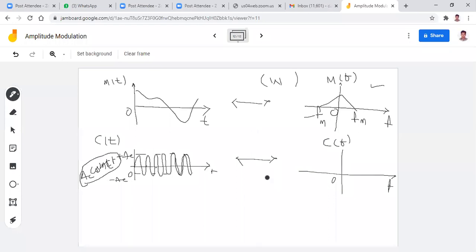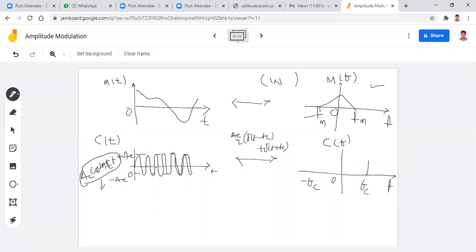Now tell me what is the spectrum of this? For the spectrum, you directly apply the Fourier transform. What is the Fourier transform of cos(2π fc t)? It is 1/2 into delta(f − fc) plus delta(f + fc). So here I write Ac/2 [delta(f − fc) + delta(f + fc)]. What is the meaning of this delta(f − fc)? It means an impulse exists at f equal to fc. This is fc and suppose this is minus fc. So the impulse exists at f equal to fc.